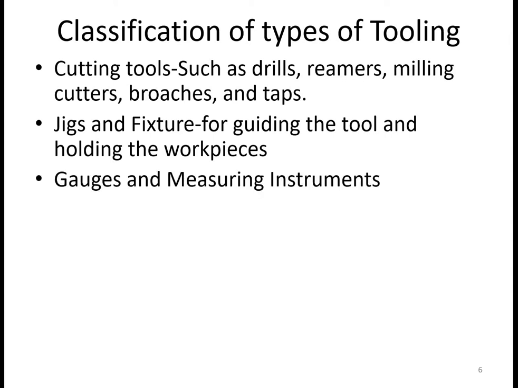The next type of tooling: we have cut the material, we have taken the cut. After cutting, the dimensions which are attained must be checked to see whether they lie within the particular limit or not, and whether what we have manufactured is correct or not. It is required to be compared and measured, and accordingly the dimensions can be measured by using measuring instruments or by using gauges.